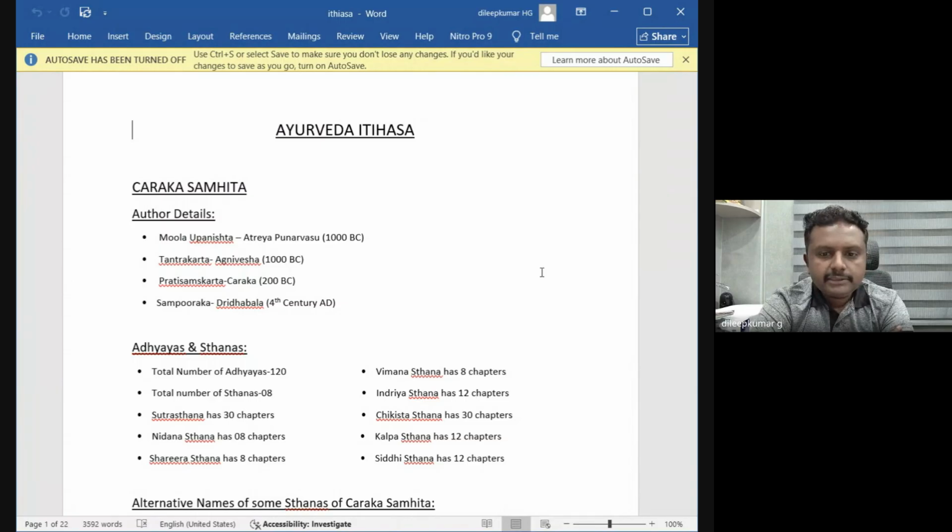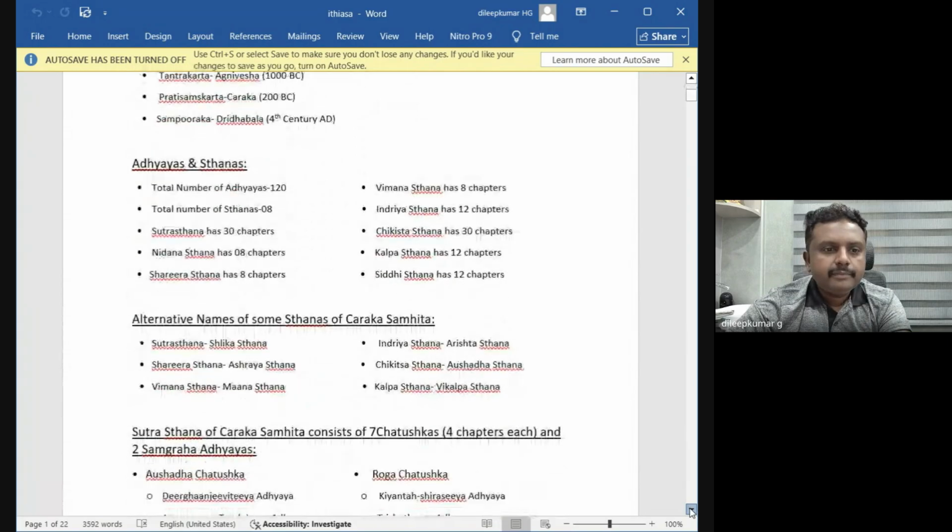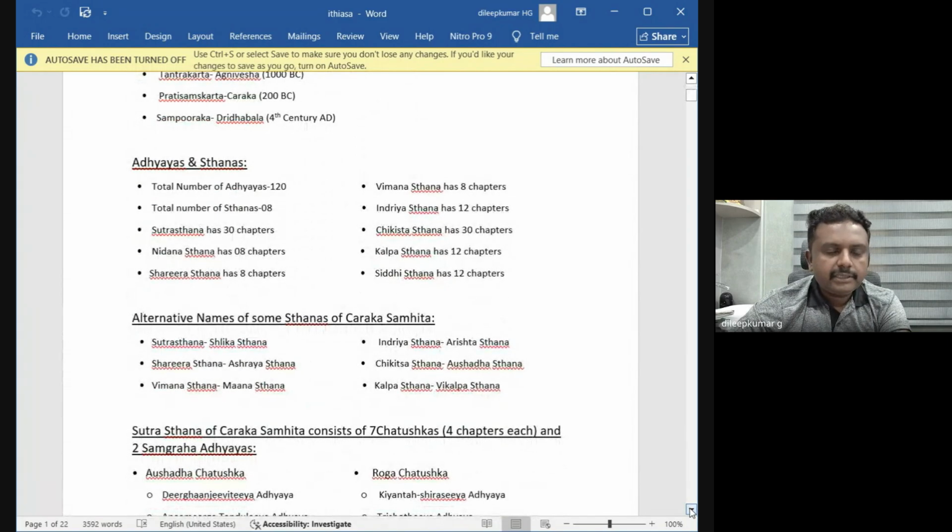We can come to the Adhyayas and Sthanas of Charaka Samhita. There are 120 Adhyayas. The same classification of Sthanas in Charaka Samhita is seen in Kashyapa Samhita also. The total number of Sthanas is 8. Sutra Sthana contains 30 chapters, Nidana 8, Sharira 8, Vimana 8, Indriya 12, Chikitsa 30, Kalpa and Siddhi 12 each. It's very easy to remember the chapter numbers as well as the Sthanas.